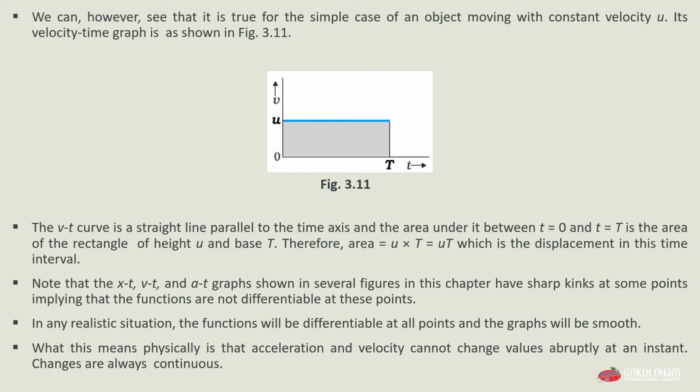Take another note that the x-t, v-t and a-t graphs shown in several figures previously in this chapter have sharp kinks at some points, implying that the functions are not differentiable at these points. In any realistic situation, the function will be differentiable at all points and the graph will be smooth. What this means physically is that acceleration and velocity cannot change value abruptly at an instant. Changes are always continuous.